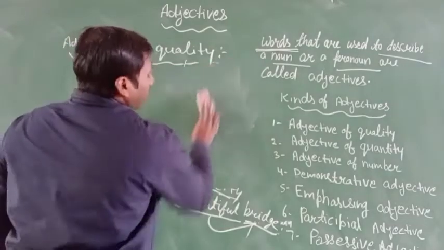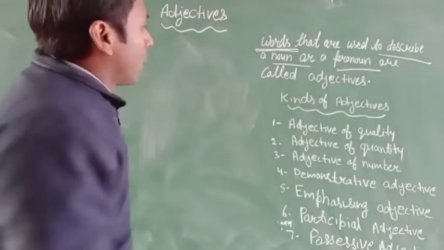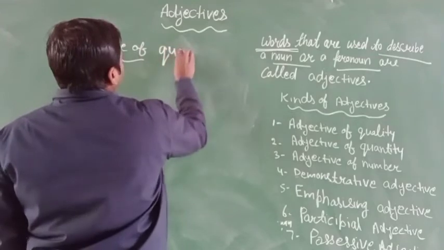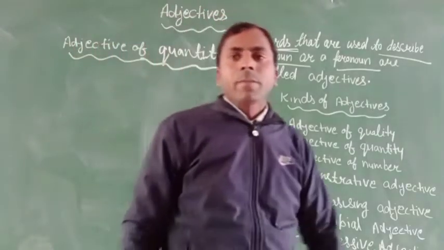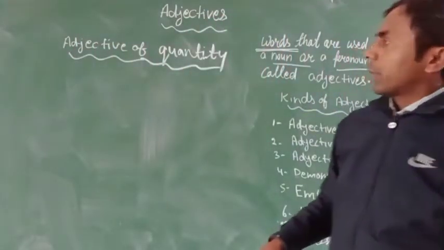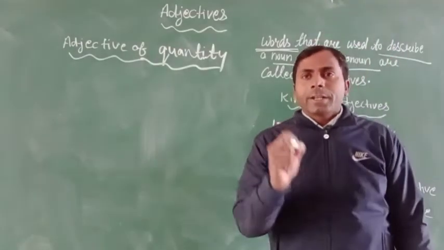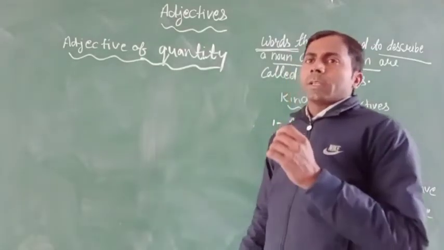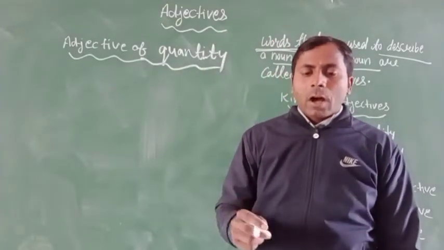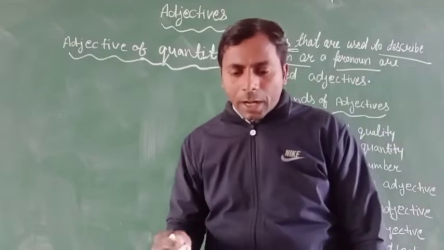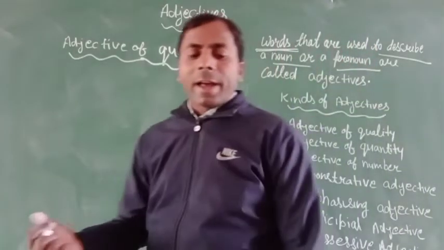Now next, we have to talk about the second part of the adjective, that will be quantity. First we have to see its definition. The definition is: adjective of quantity tells us how much of a thing is meant. For example, little rain, enough water.